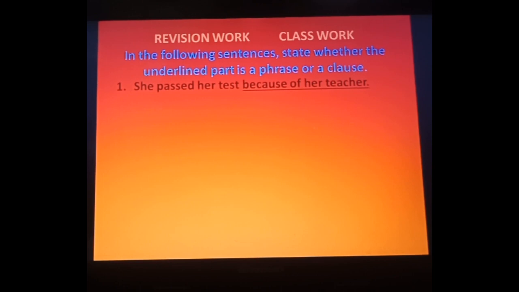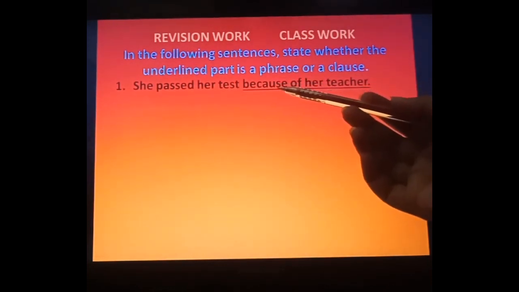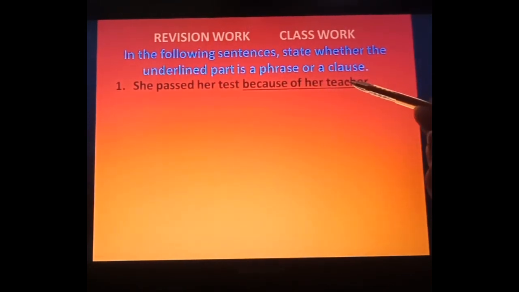Now just see: she passed her test because of her teacher. Keep in your mind, simple: in a phrase you will not get any verb, in a clause you will get a verb. Now see, because of her teacher, are you getting any verb over here? No, we are not getting a verb, so this is a phrase.